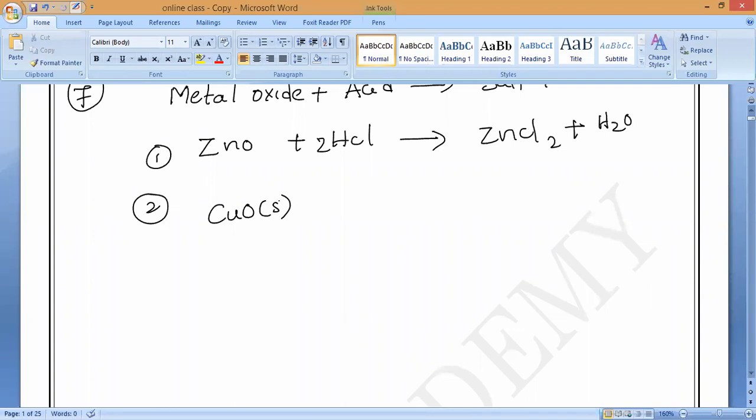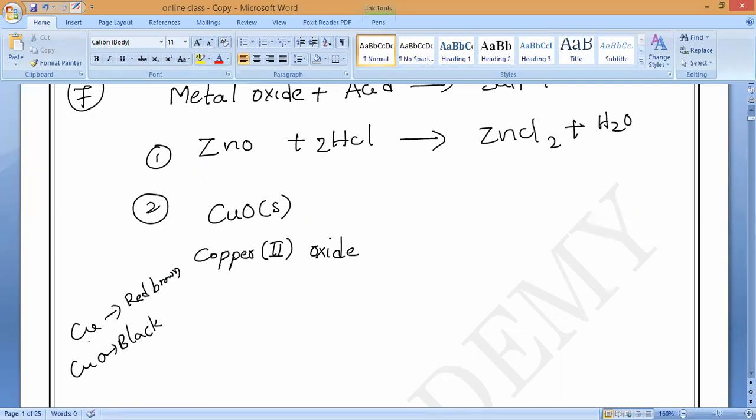What is the other name of this? Copper is brown in color. What is the color of copper oxide? Copper is red brown in color, and copper oxide is black in color. How many days have we used to study this? Again you say the same thing. So red brown is copper and copper oxide is black in color.